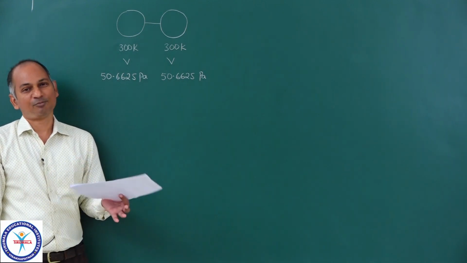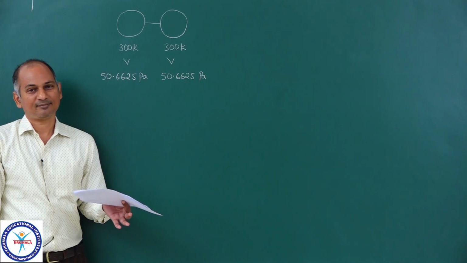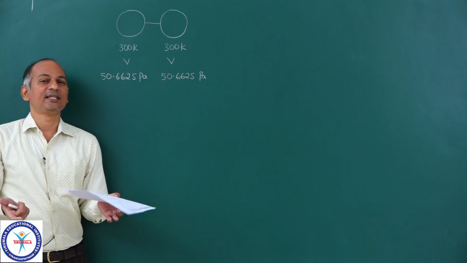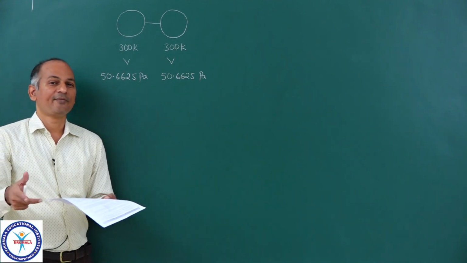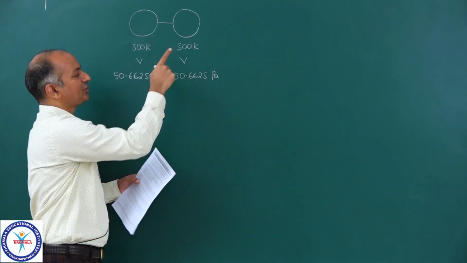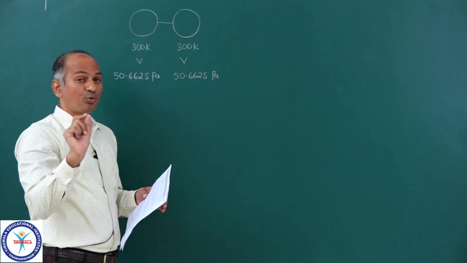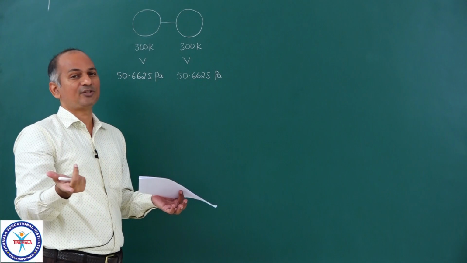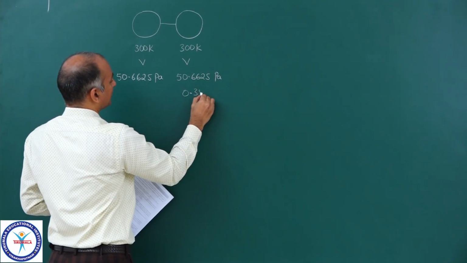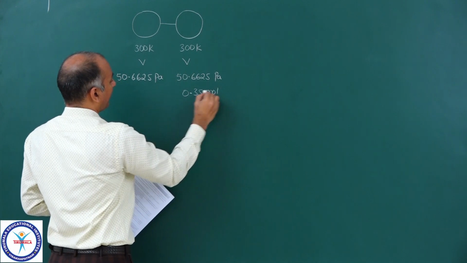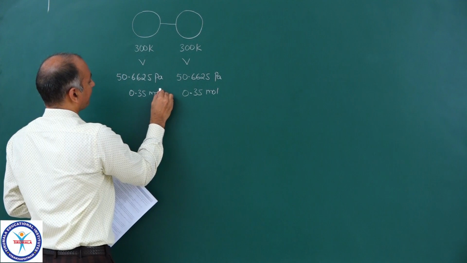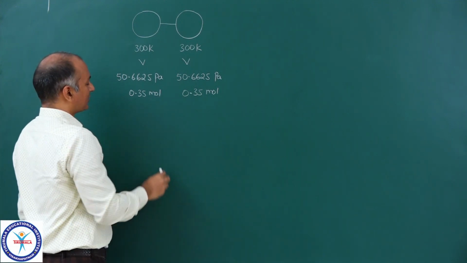So temperature is the same, volume is the same, pressure is the same. So obviously the number of moles must be the same. So PV equals nRT, P same, V same, R is anyway constant, T is also same, then obviously n must be same. So if they together contain 0.7 moles, each should contain 0.35. So the number of moles of hydrogen here is 0.35 and here also 0.35. Now this is the initial situation.